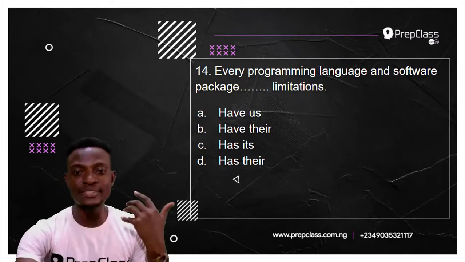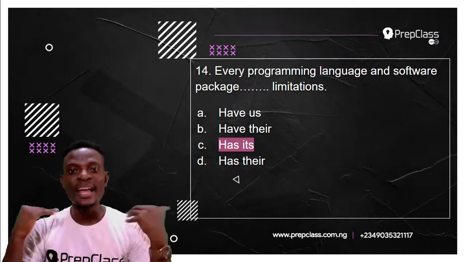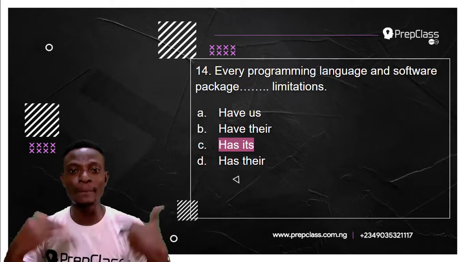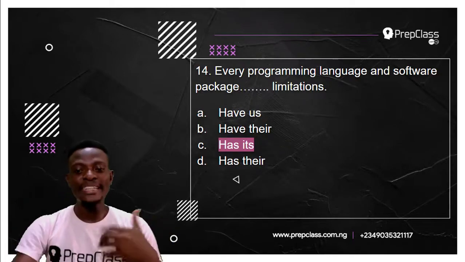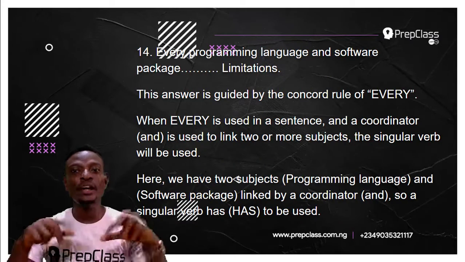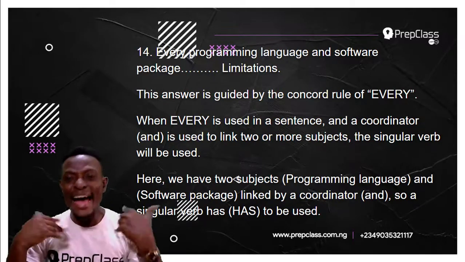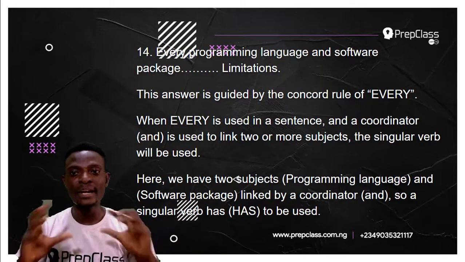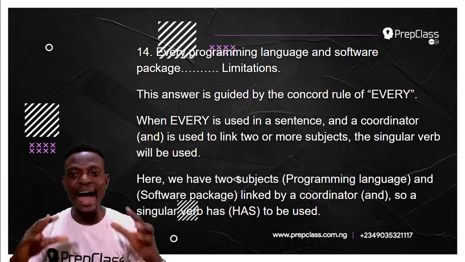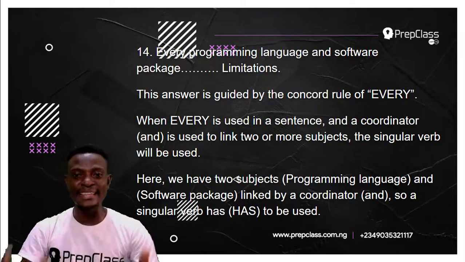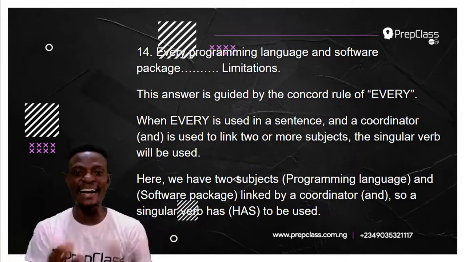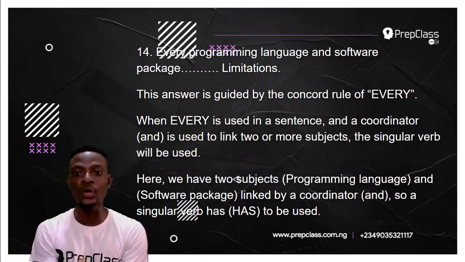Now, the answer to this question is option C. Every programming language and software package has its limitations. The reason for this is based on the concord rule of every. Remember, concord means the agreement between the subject and the verb in a sentence.